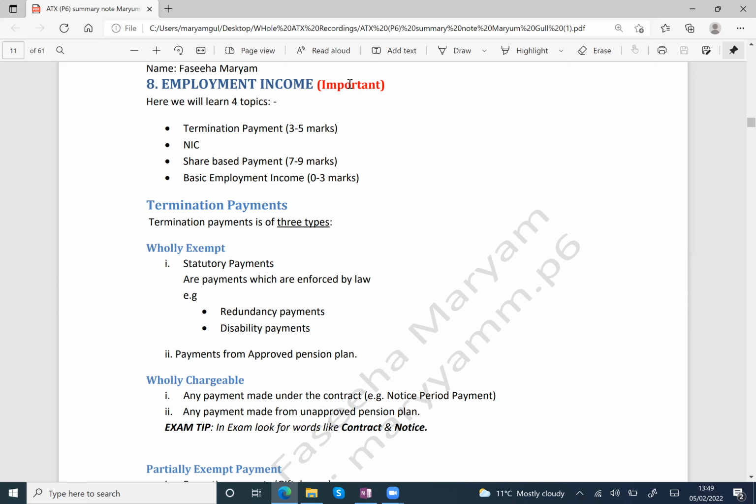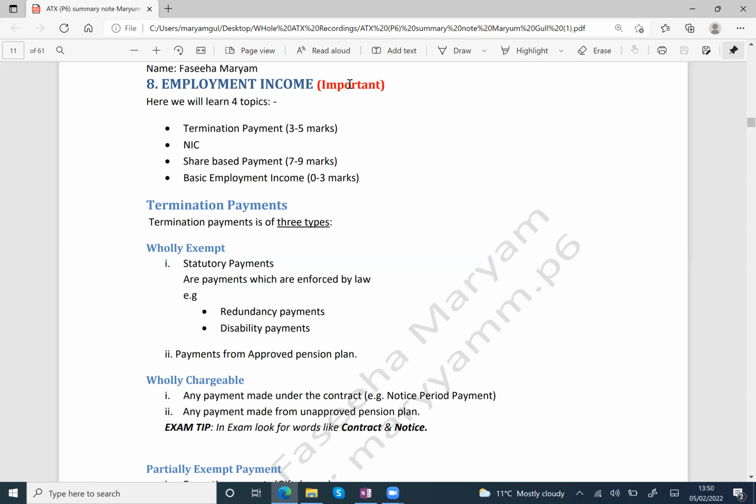Firstly, you can see the topic names covered in the employment income chapter. I have a list of topics, so one by one, we will discuss these topics. The first topic here is termination payments. A very important topic of this chapter. 3 to 5 marks the examiner can test in the exam.